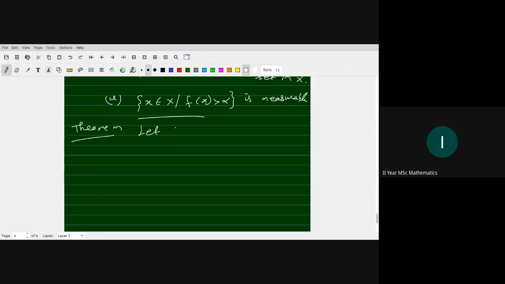So let fn from X to... be measurable functions.